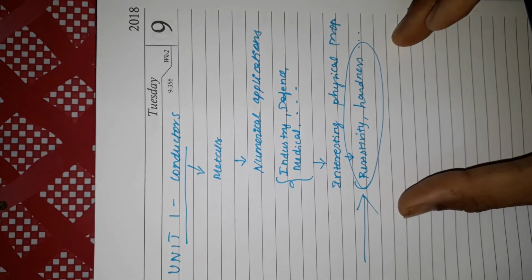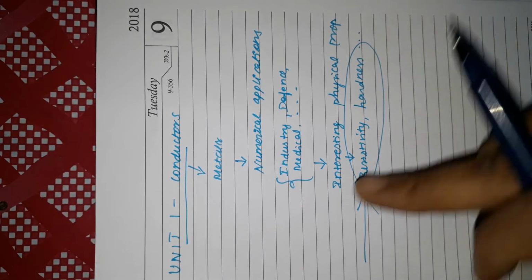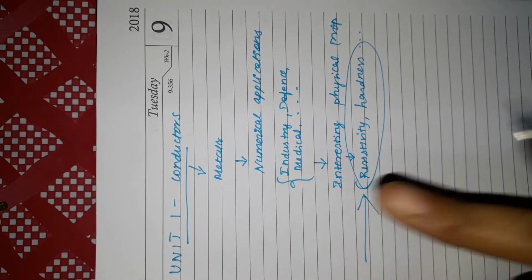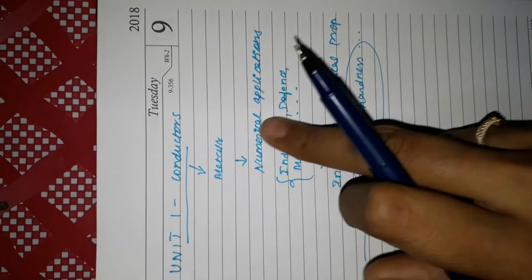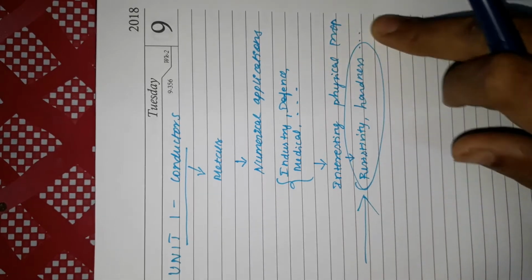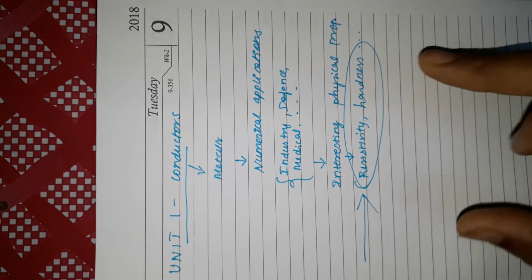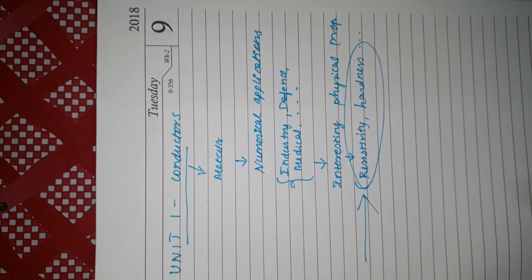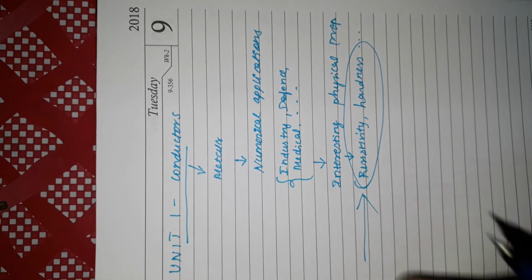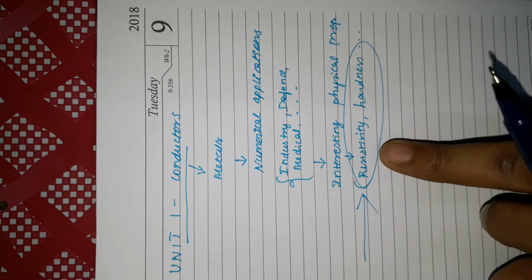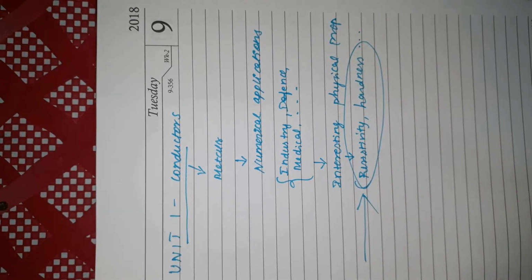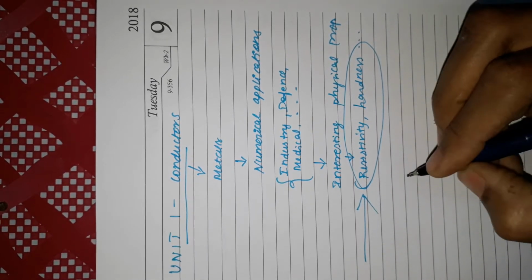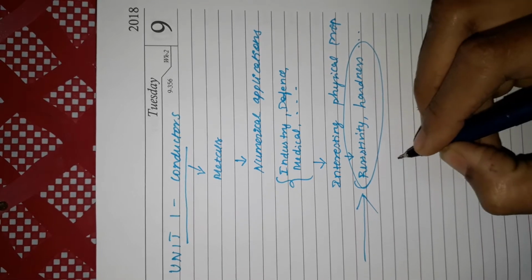I'm repeating: metals have numerous applications in all these fields because of these important physical properties. Now we have to reason out why there are these physical properties. That is going to be our beginning point.